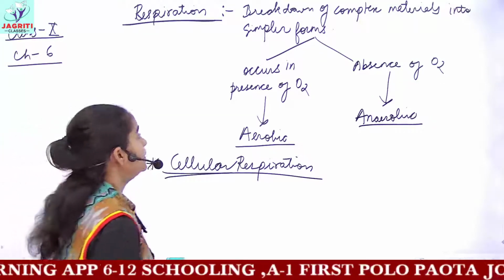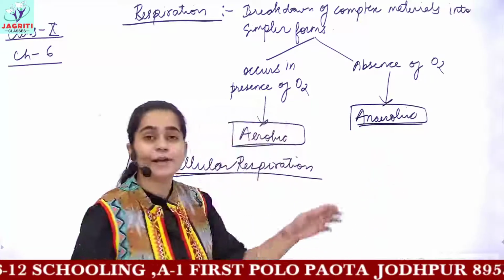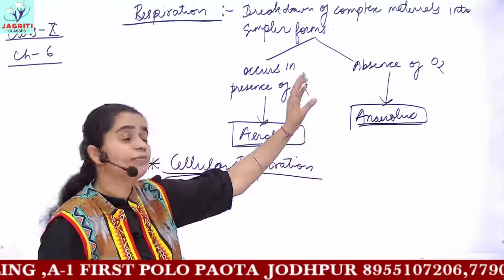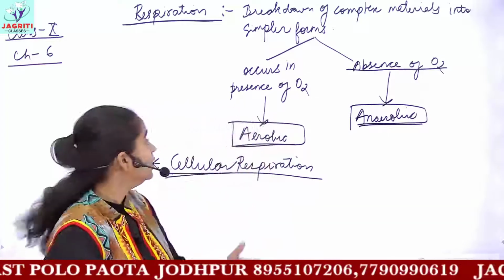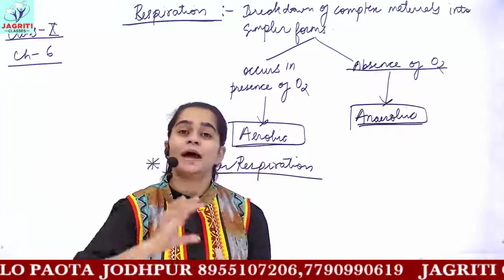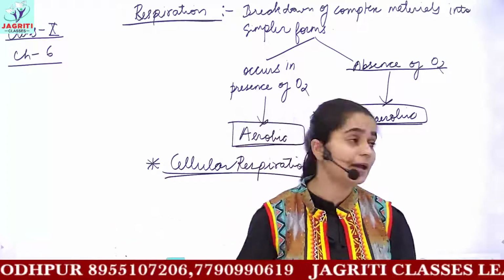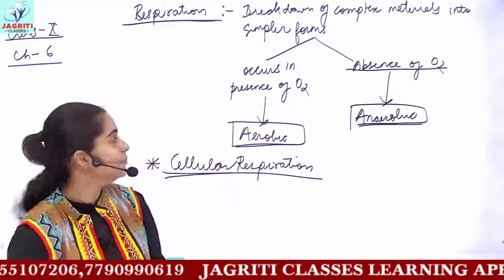Then we also discussed the examples: anaerobic is exhibited by simpler forms or by advanced forms also when they do not get sufficient oxygen, whereas aerobic is when you have sufficient amount of oxygen in the environment, or it is shown by the advanced plants and animals.